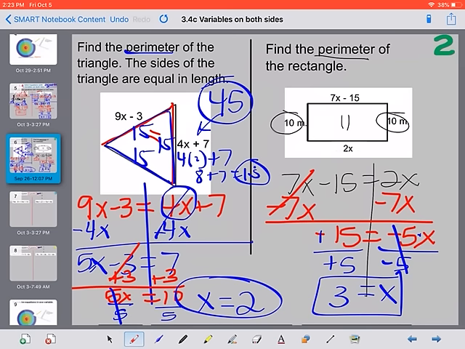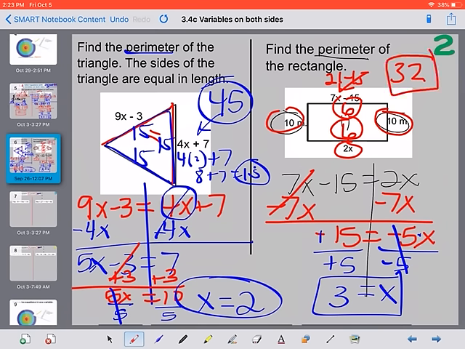So if we know x is 3, 2 times 3 right here is 6. The same thing would happen here if I plugged in a 3. 7 times 3 is 21. 21 minus 15 is also 6. So our perimeter is 10 plus 10, which is 20, plus 6, 26, plus 6 more should give us 32. So our perimeter is 32, and they've used the m, which stands for meters.